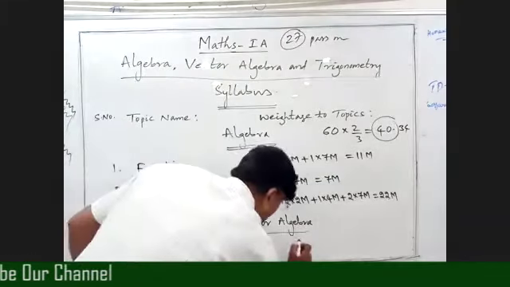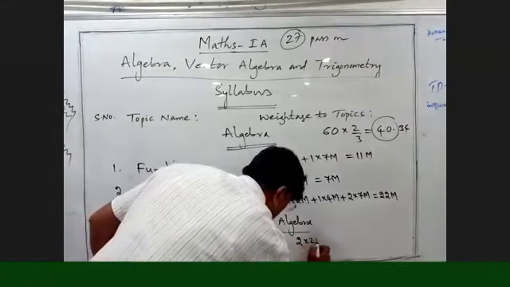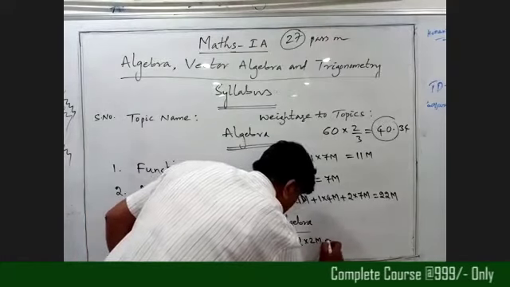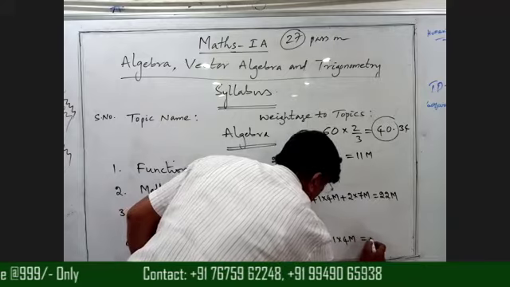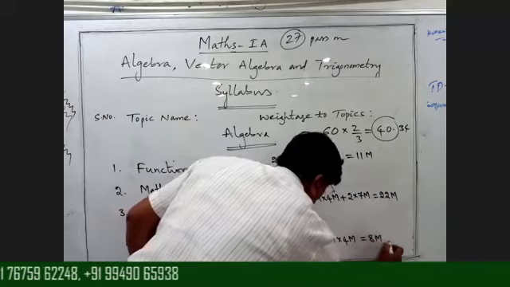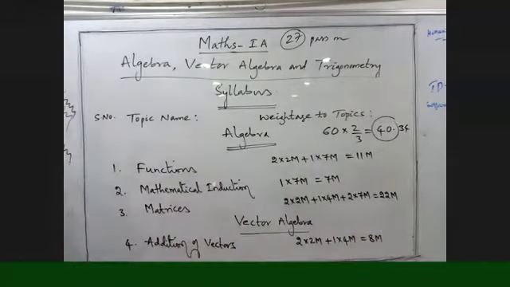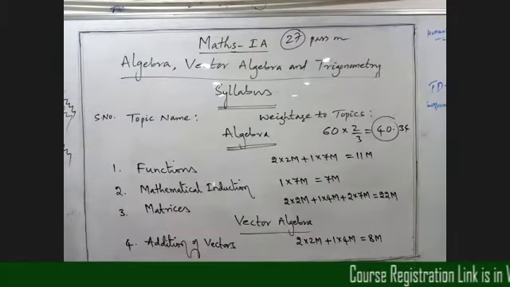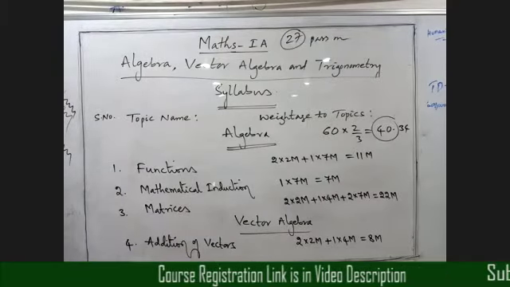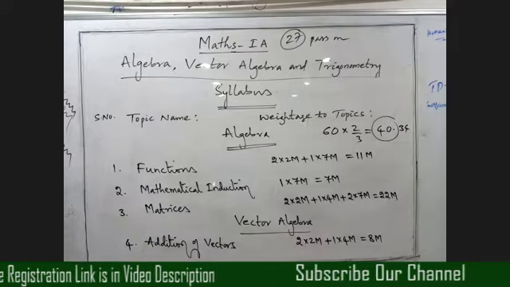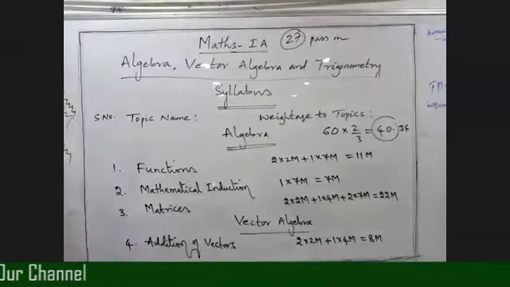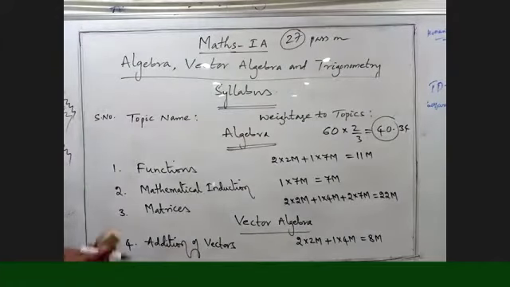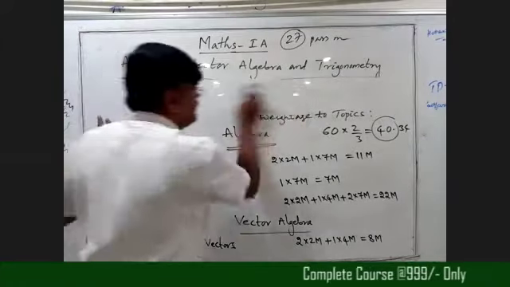From this topic we get 2 into 2 marks plus 1 into 4 marks, so totally 8 marks. Okay, beta. From addition of vectors we get 2 marks questions and one 4 marks question. Total 8 marks.